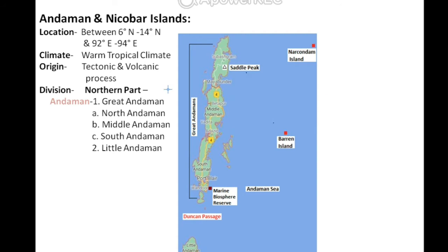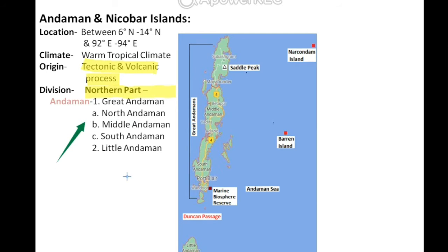Now, these Andaman and Nicobar Islands originated due to different kinds of tectonic and volcanic processes. If we subdivide this whole island, then we will easily get the northern part as Andaman and the southern part as Nicobar Island. Here we have the subdivision of Andaman Island.